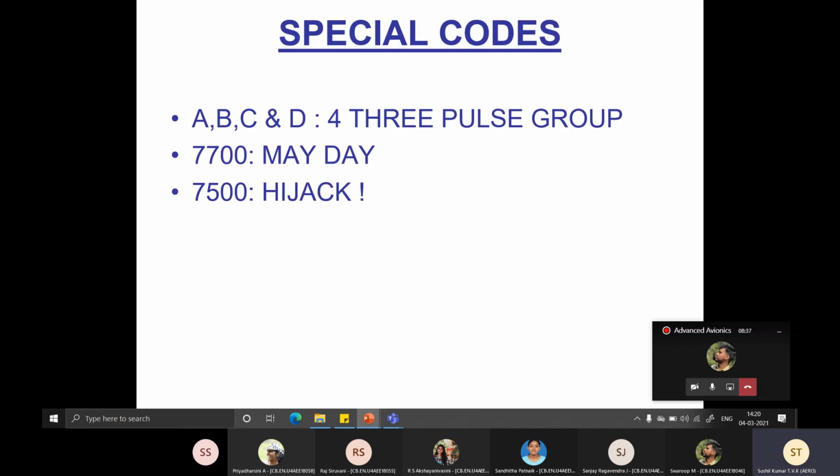So you have 4 3-pulse groups, that's what it says, and you can transmit also some important messages like Mayday, hijack, and all those stuff.